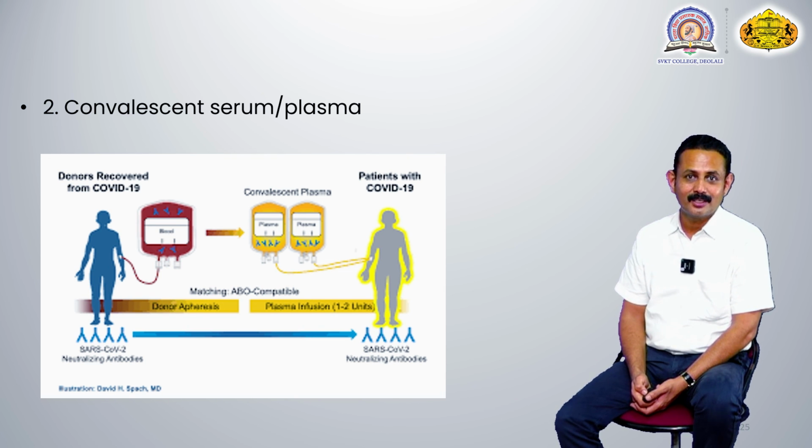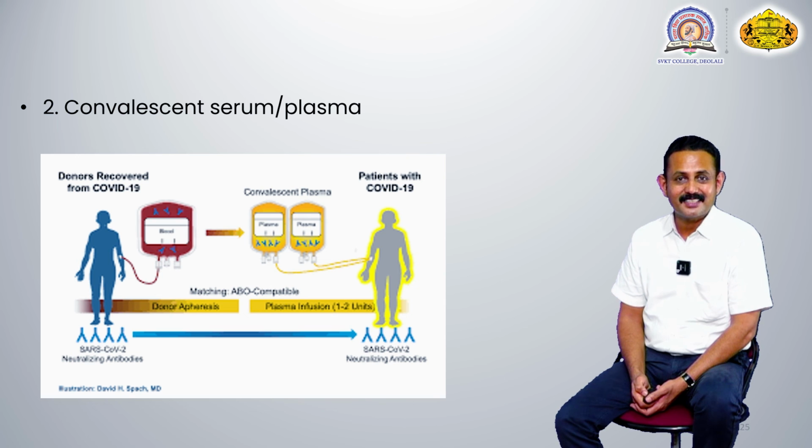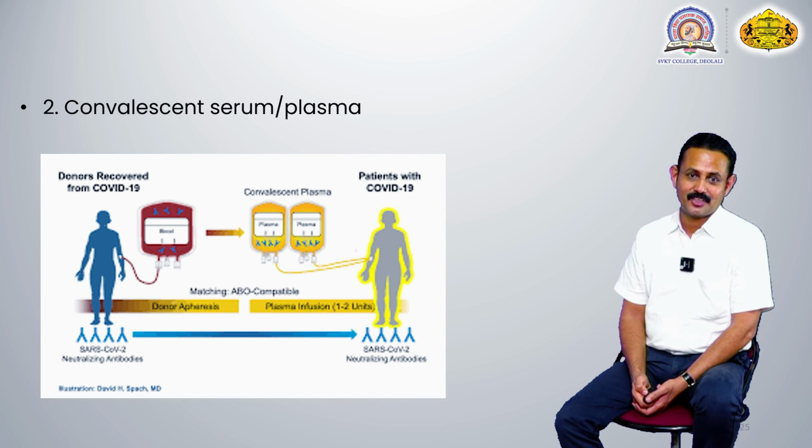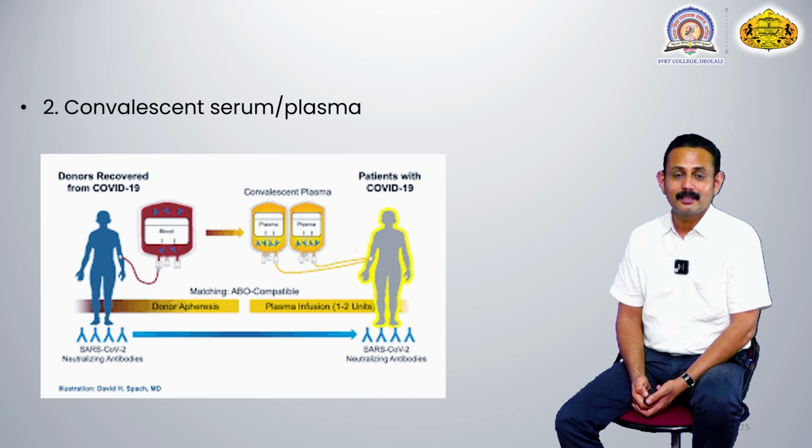So what is done? From this recovered person, the blood is taken. From the blood, plasma is taken, because I already told you, the humoral immunity is always working or present in the humor, that is, in the plasma of that individual. So in the plasma of that COVID-19 recovered person, the antibodies are present. So from that blood, the plasma is separated, and from that plasma, antibodies are removed.